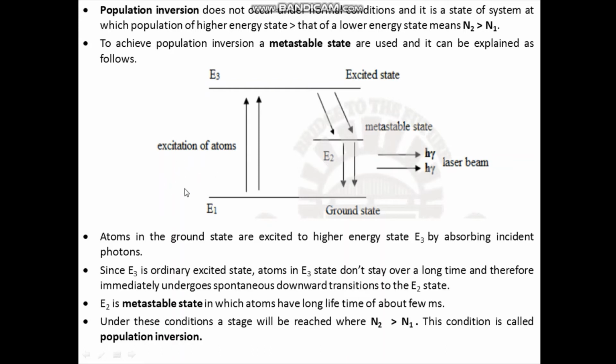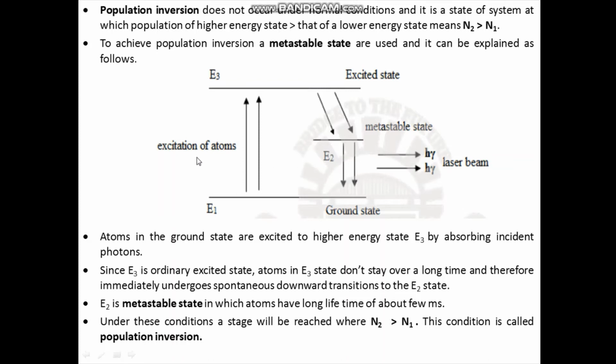The atoms are in the ground state, and when we supply any external energy, the atoms in the ground state get excited and undergo transition to the excited state E3. The atoms in the excited state are highly unstable. They cannot remain there for a long time, so they undergo transition to E2, which is a metastable state.